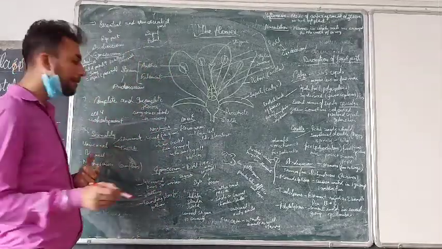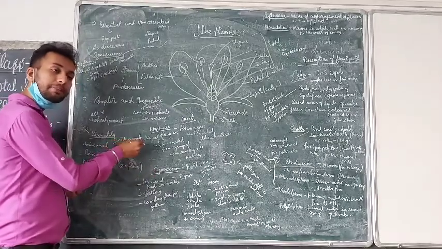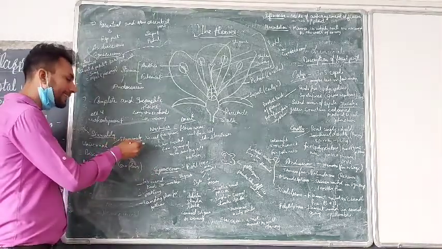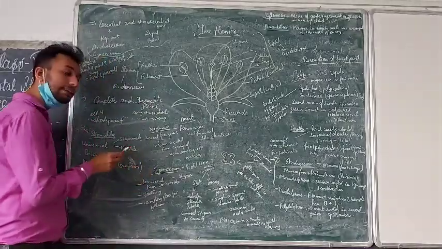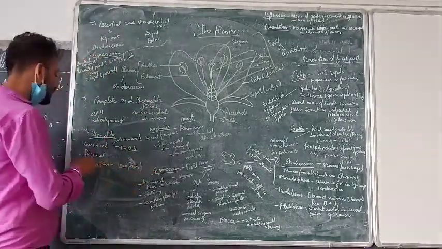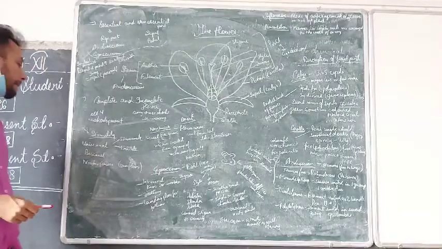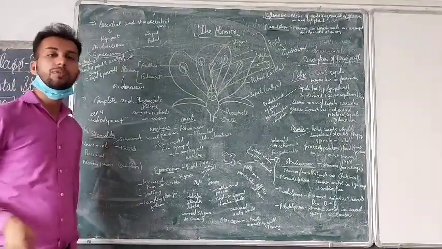It is also of two types. If the stamen is present, meaning only the male part is present, then this flower is called a staminate flower, and if only the female part is present, then this flower is called a pistillate flower. Okay. The best example of a unisexual flower is papaya.